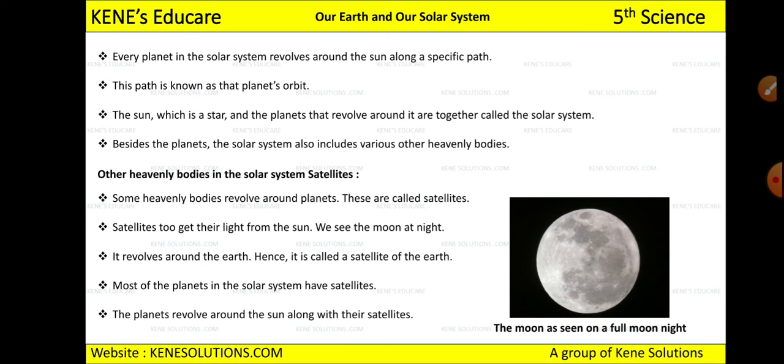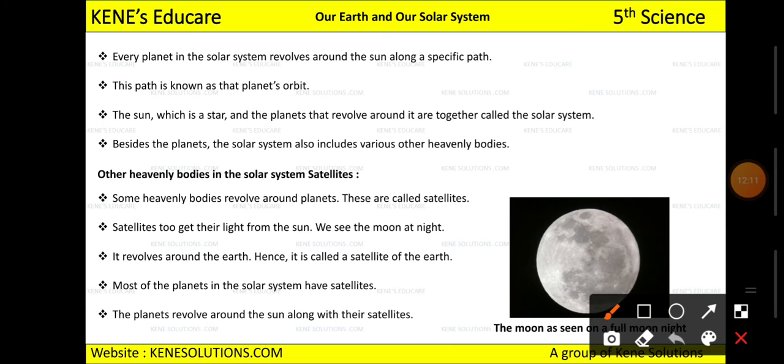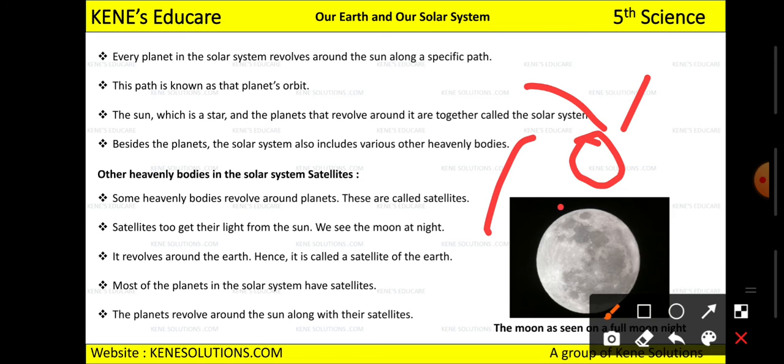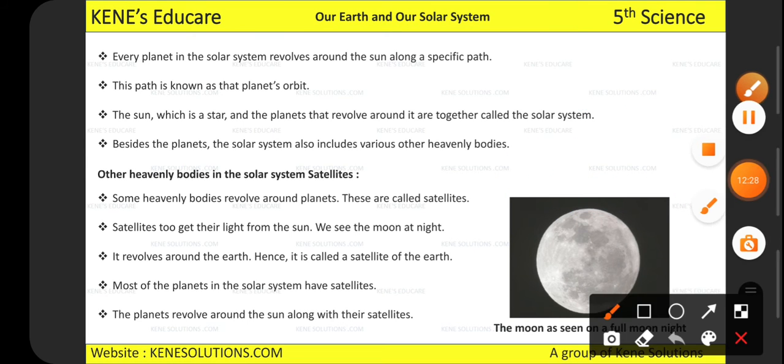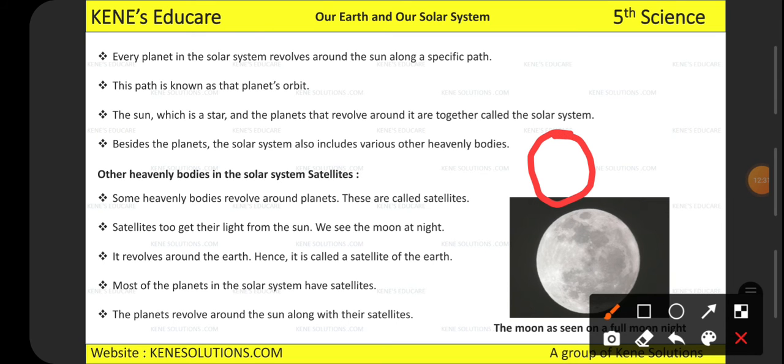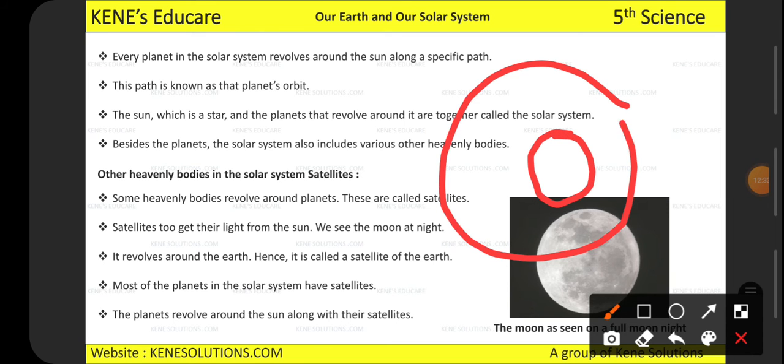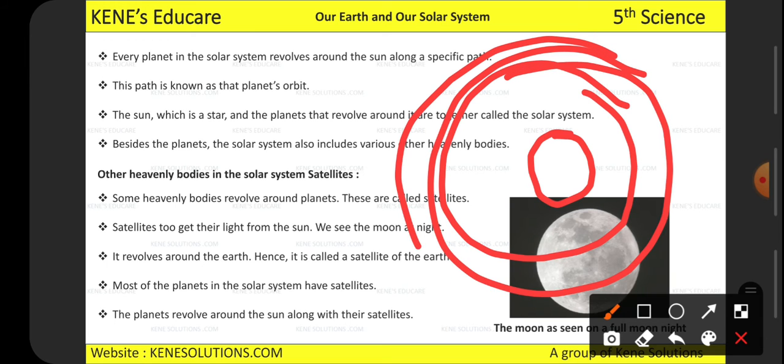Now see, every planet in the solar system will revolve around the sun along a specific path. What does it mean? Suppose this is the sun. It will not happen that all the planets revolve in any direction. There is a specific rotation which the planets have to go with. So how will they revolve? Suppose this is the sun, they will revolve in a circular orbit. All the planets will revolve around like this in a circular path. They will have to follow the same path.